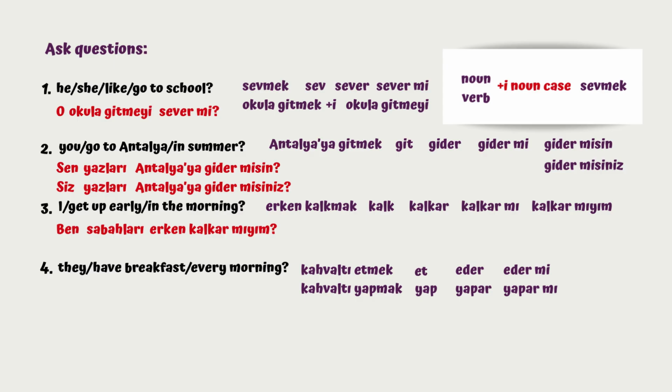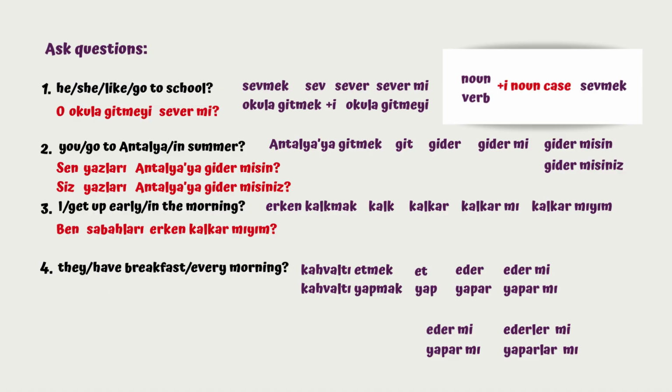As you remember, you may choose not to use any personal pronoun suffix, or you might choose to use ler or lar. So you can keep it as eder mi or yapar mı. If you're choosing ler and lar, then the personal pronoun suffix is going to come before the question form suffix. So eder mi is going to be ederler mi. Yapar mı is going to be yaparlar mı. Right? So ler for eder because last vowel of eder is e. Lar for yapar because last vowel of yapar is a.